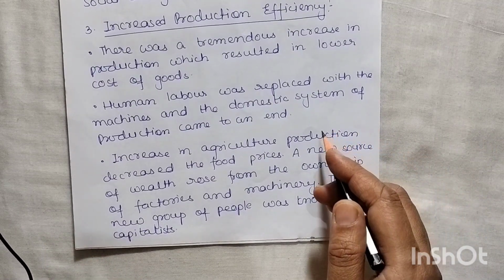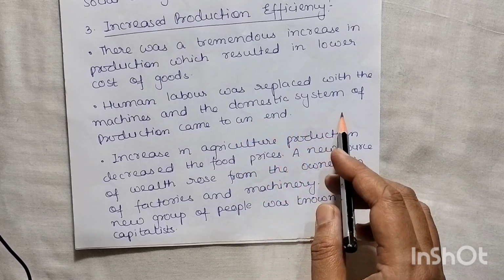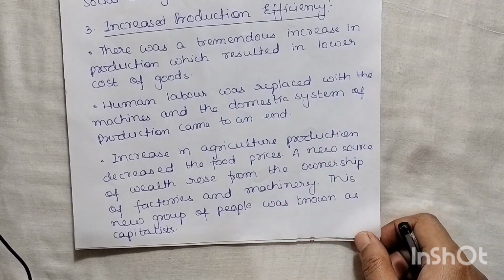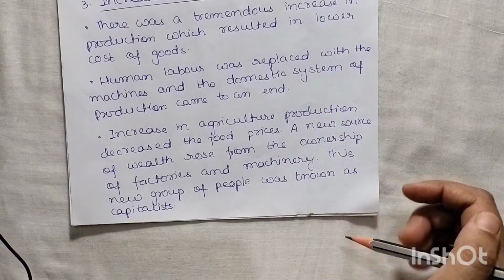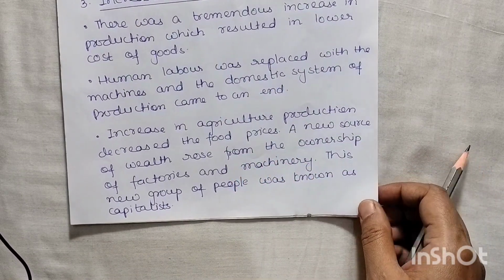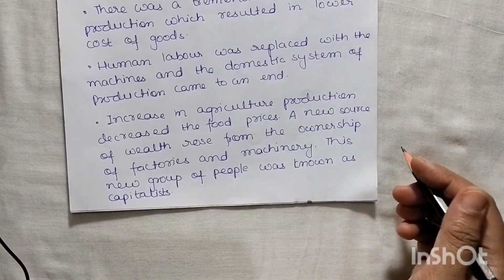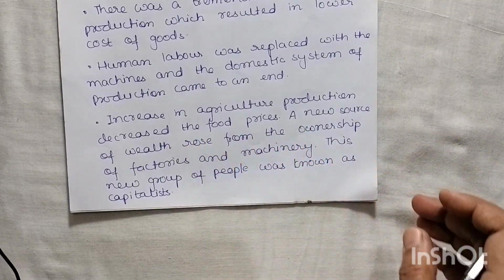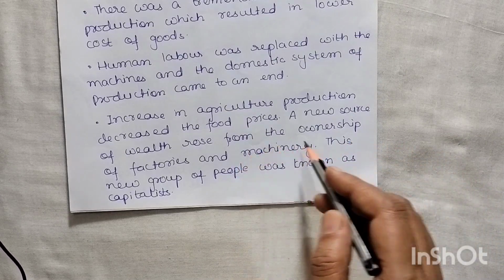Since new machines were just innovated, they are doing the work and the domestic system of production came to an end. It means minimized use of human labor is going on. Increase in agriculture production decreased the food prices. Okay, so due to industrialization we have also seen an increase in agriculture production and, as a result, a decrease in food prices.